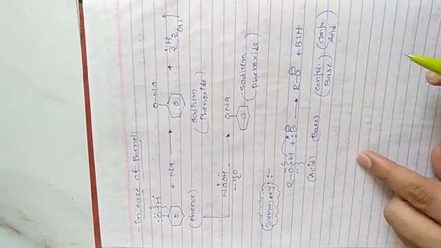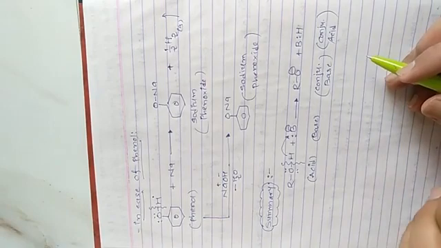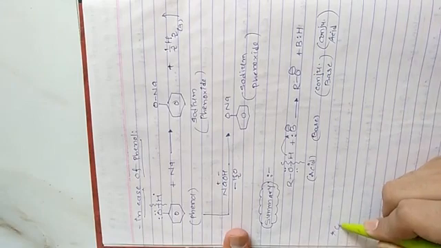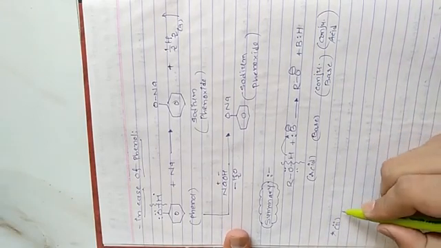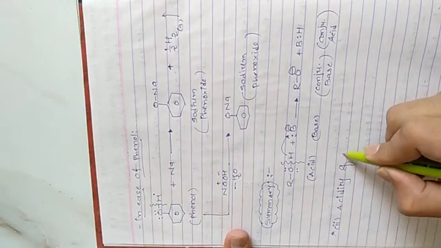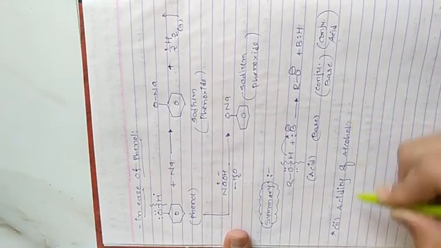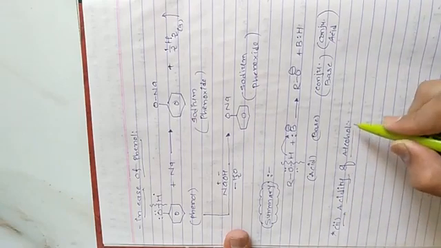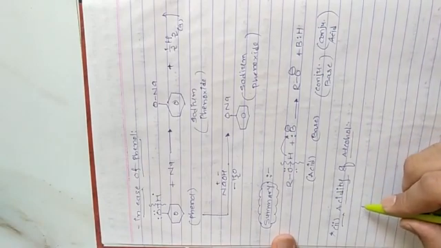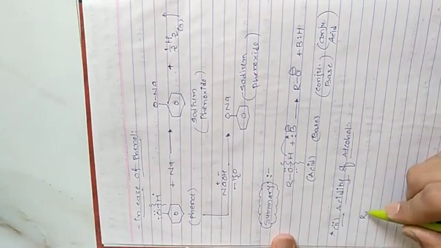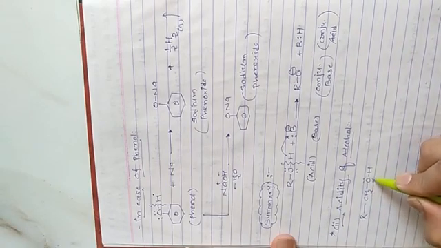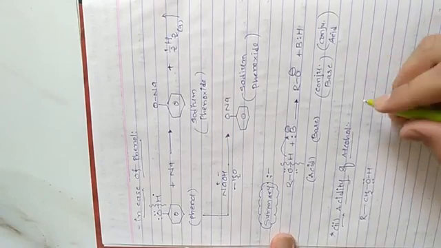Now we will discuss the complete acidic character of alcohol. Number 2, acidity of alcohol. This is the name of the topic. In general, we know the structure of alcohol: RCH2OH is a primary alcohol.